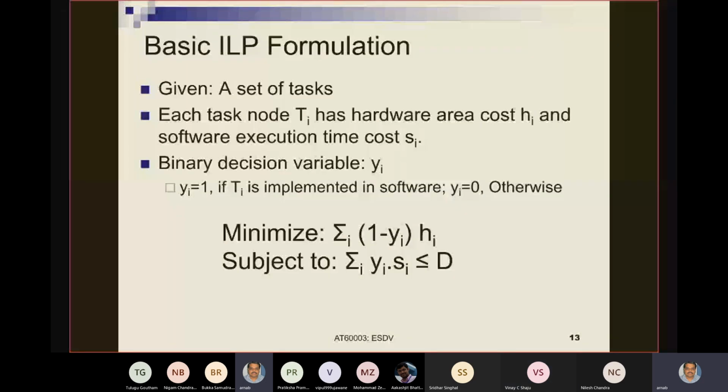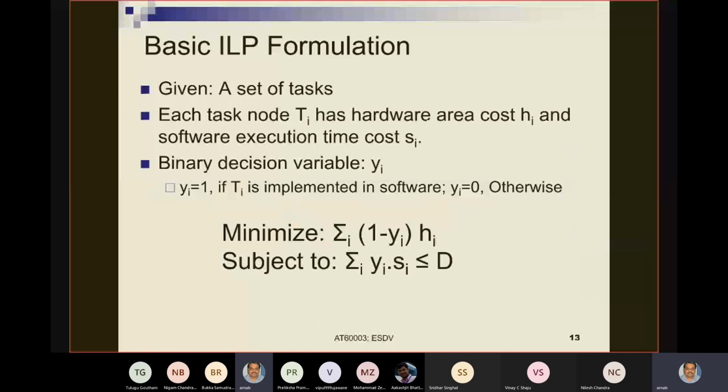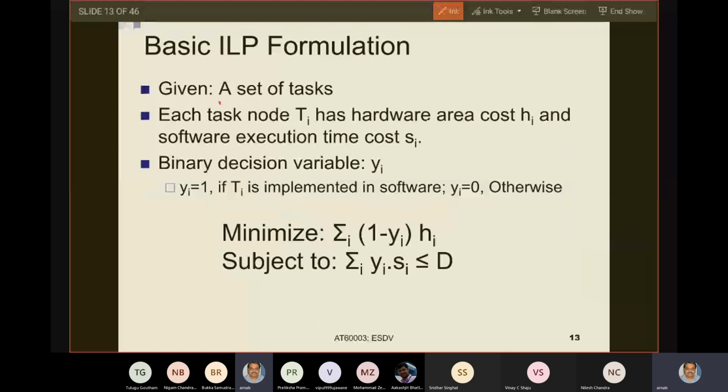So with this introduction, we come to the first formulation, the first simple hardware software formulation. So what does this formulation involve? It takes as input a set of independent tasks, not a task graph. We'll take a task graph later. For the beginning, we will take a set of independent tasks.